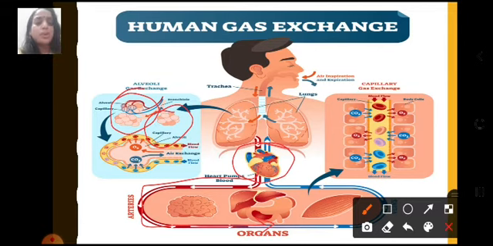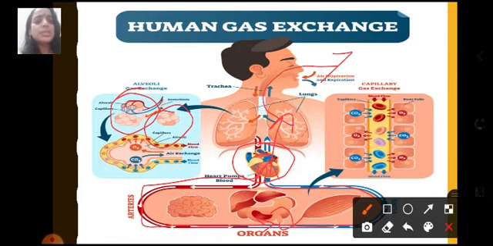This oxygen that is transported to the cells is then utilized during the process of respiration, and the carbon dioxide that is evolved during this process is passed on to the blood. Blood then carries this carbon dioxide back to the heart, and then it is sent to the lungs, from where it is exhaled out of our body.